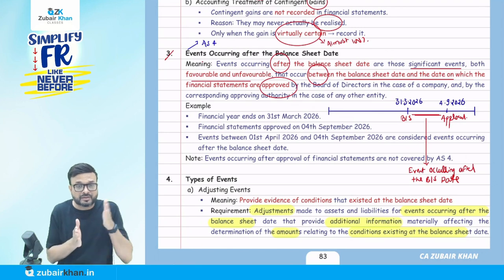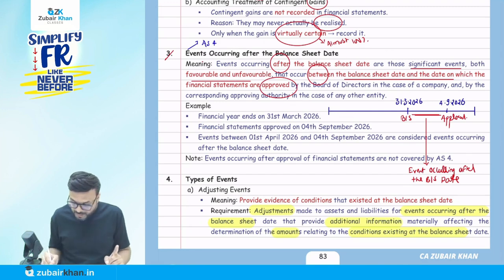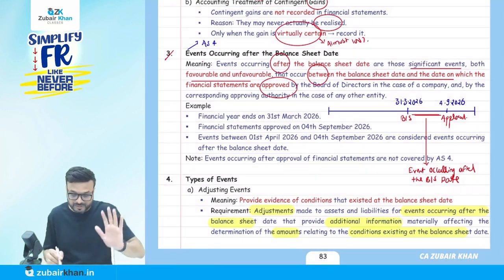So an event occurring after the balance sheet date and before the approval, that is what we call an event occurring after the balance sheet date. Okay, so now we'll come to the accounting treatment. But understand, if any event happens after the approval, then it is not covered by AS4.